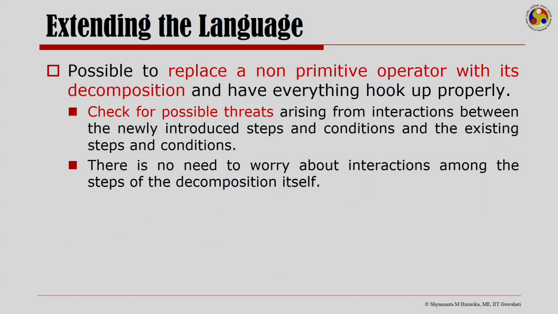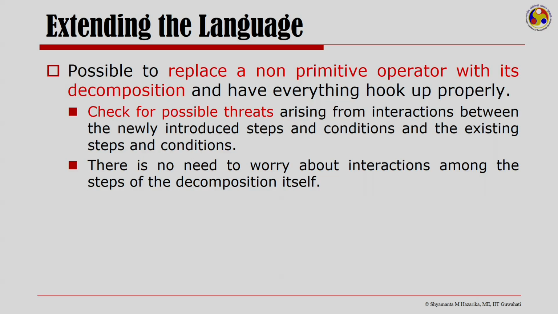Now, it is possible to replace a non-primitive operator with its decomposition and have everything hooked up properly. All one needs to do is check for possible threats arising from interactions between the newly introduced steps and conditions.